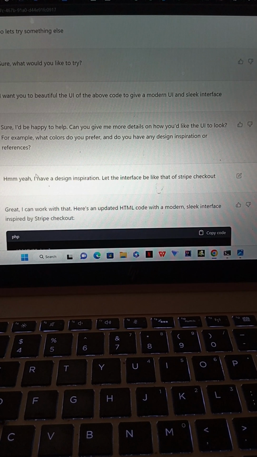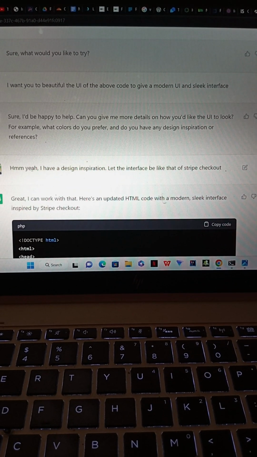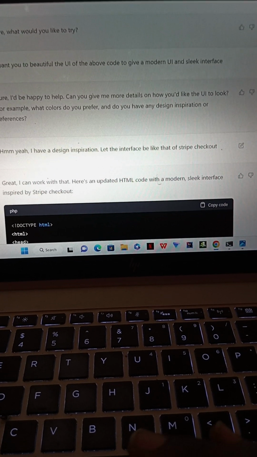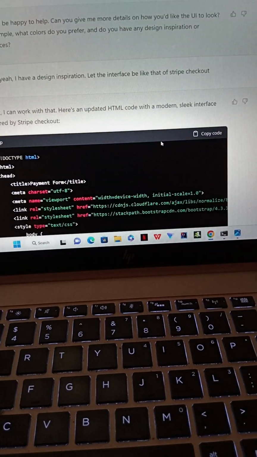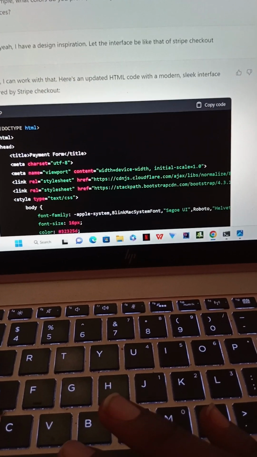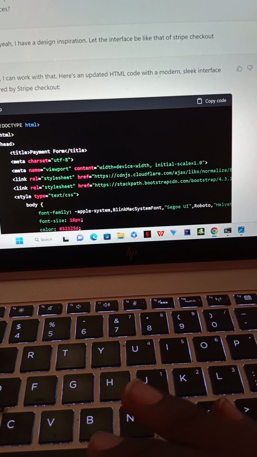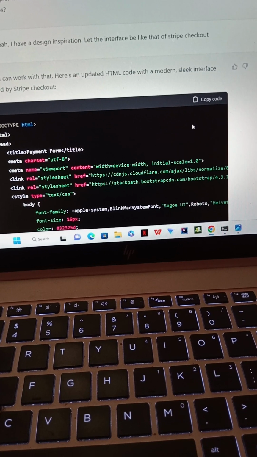Colors, and so on. I have a design inspiration. Let the interface be like that of Stripe Checkout. Great, I can work with that. Here's an updated HTML code with a modern, sleek interface.